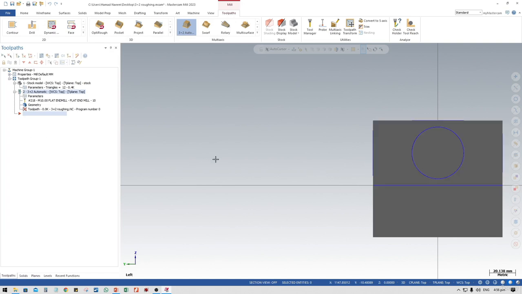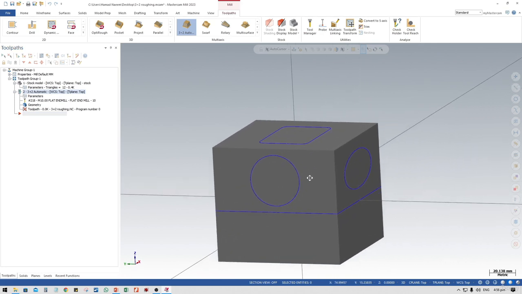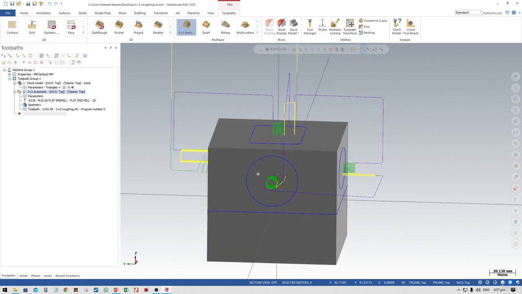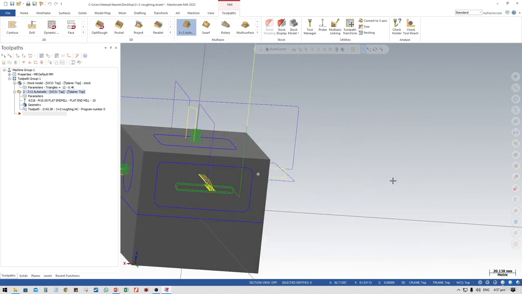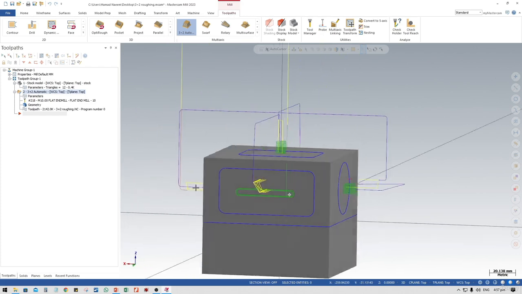So it's just calculating the toolpaths. We just need to wait for that. So what you see over here, it creates the first toolpath, then these sides: front side, left, right, top, front and back side, all the machined sides.